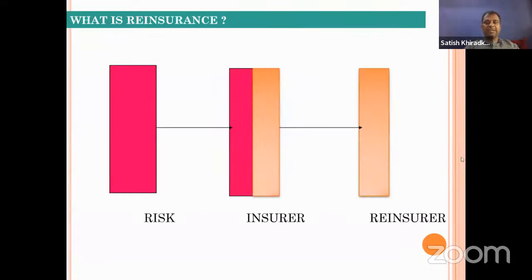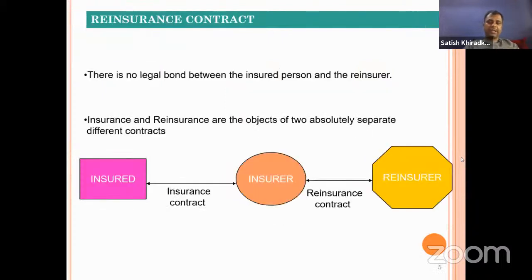Now, this can be seen in this diagram. A particular risk was transferred to the insurer. Out of this, part of it is kept by the insurer, and the remaining part is transferred to the reinsurer. So this is a reinsurance contract. If you see, there are two arrows, and these two arrows denote two different contracts. The first one is an insurance contract, and the other one is a reinsurance contract.